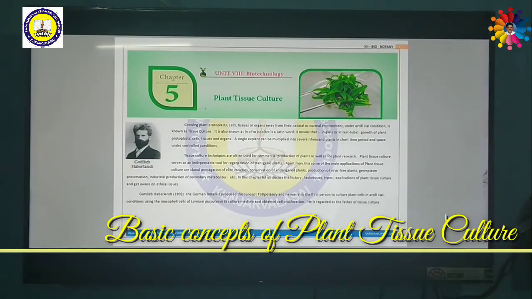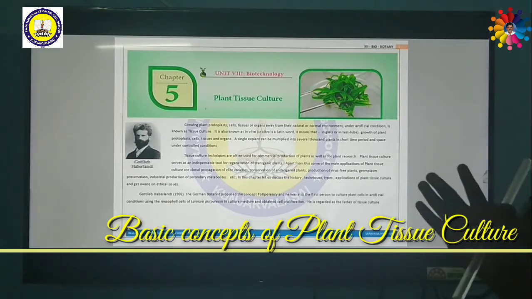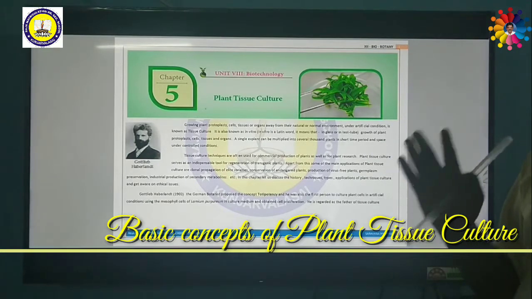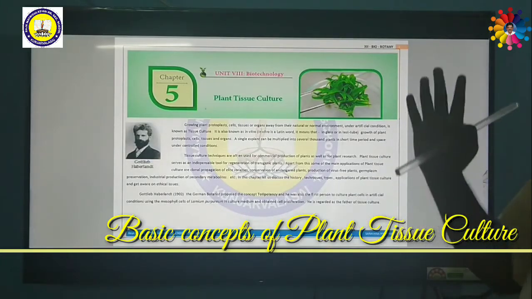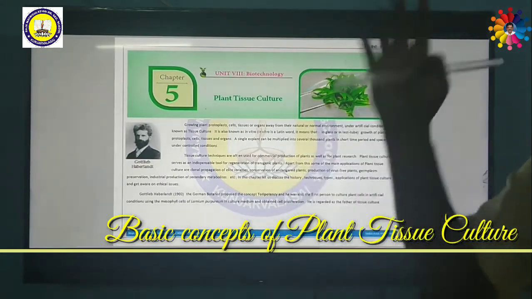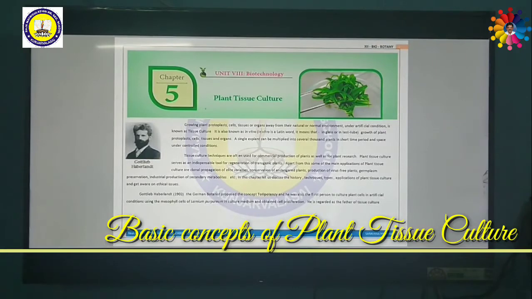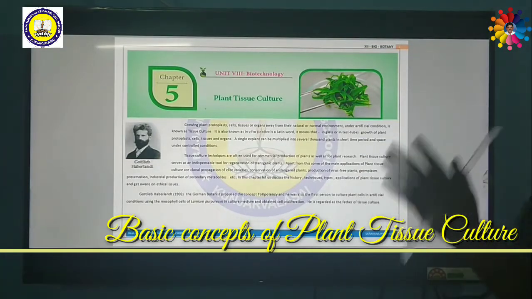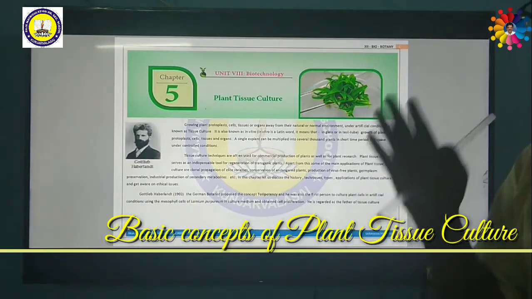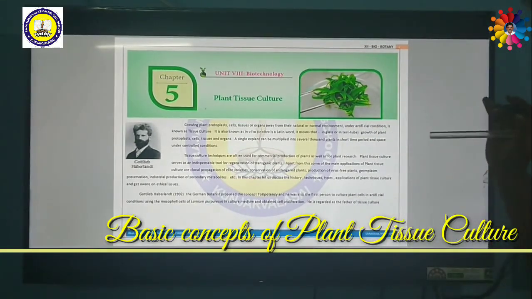What do you mean by secondary metabolite? Some chemicals produced by the plant, like alkaloids, drugs or pharmaceuticals, are not used for the growth and development of the plant, but are very useful for mankind. Such products are called secondary metabolites. They are chemical substances produced by the plant, not used by the plant but used by someone else like human beings. So secondary metabolites can also be produced through plant tissue culture.